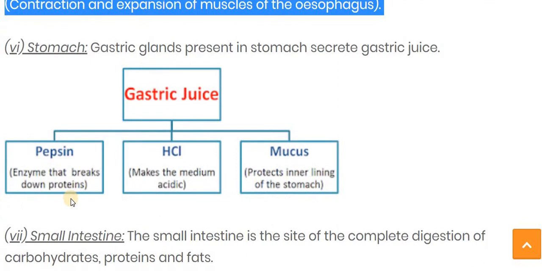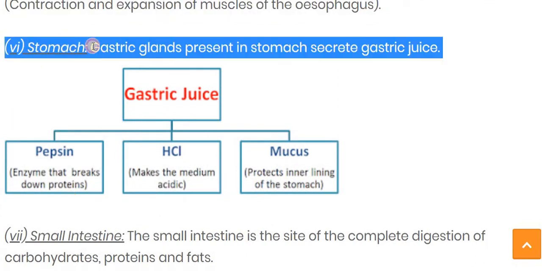Now let's see the next organ. It is the stomach. So the stomach secretes the gastric juice. The gastric gland which is present inside the stomach secretes the gastric juice. The composition of the gastric juice possesses three things: pepsin, HCl, mucus. Pepsin, dilute HCl and the mucus. What is the function of these three things?